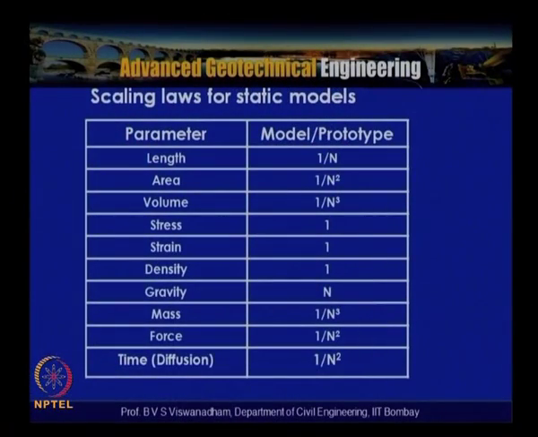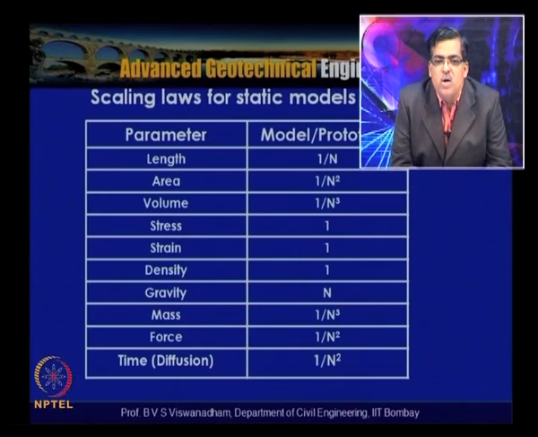Length is reduced by 1 by n times, area is reduced by 1 by n square, and volume is 1 by n cube times that of the prototype. Pressure, that is stress, is equal to 1 and strain is equal to 1, and mass density is equal to 1, and unit weight is n times that of the prototype. Mass density is identical and gravity is n times, mass is 1 by n cube, force is 1 by n square, and time for diffusion is 1 by n square.